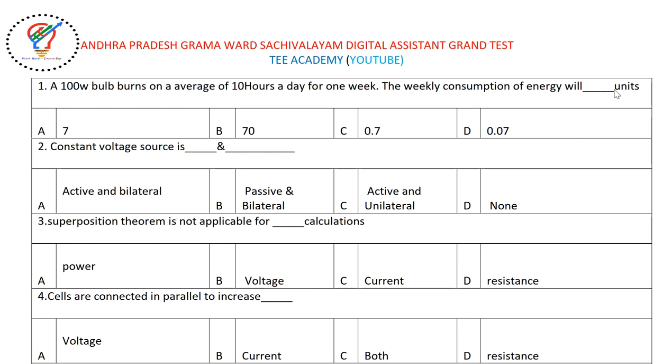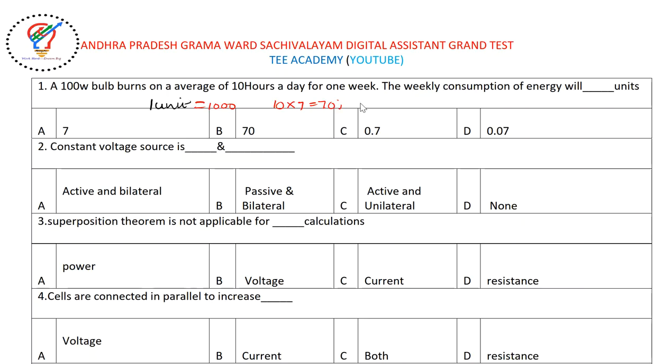Understand friends, I will give a small explanation here. 1 unit means 1000 watt-hours. Here a 100-watt bulb burns 10 hours a day for 1 week, so 10 hours into 7 days, because they asked for 1 week. So how much is it?